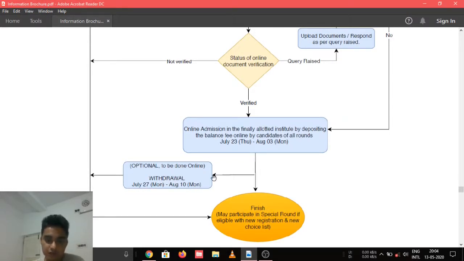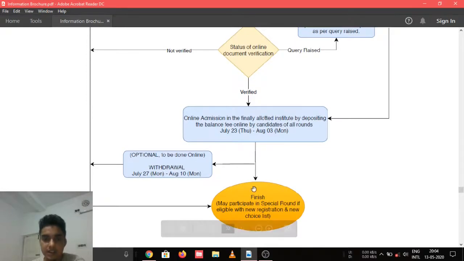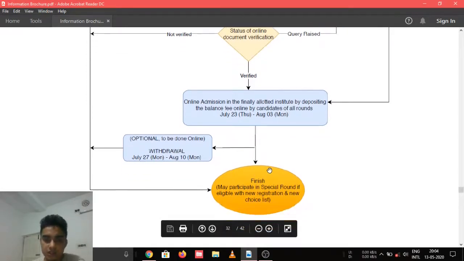After 3 rounds of counseling, if you are not happy with the institute or branch or both, then you can always withdraw your seat and you will get the refund. And this way this 3 rounds of counseling will finish.